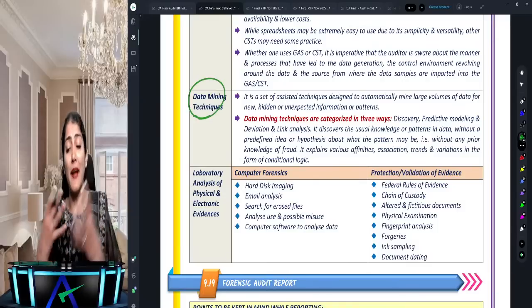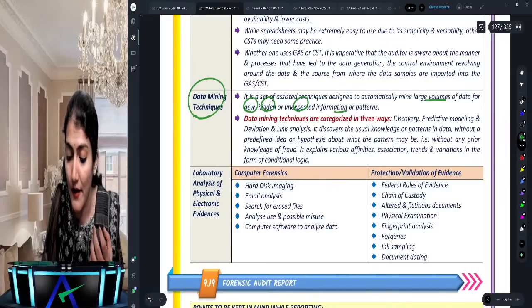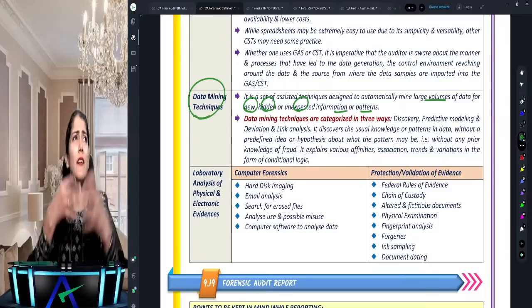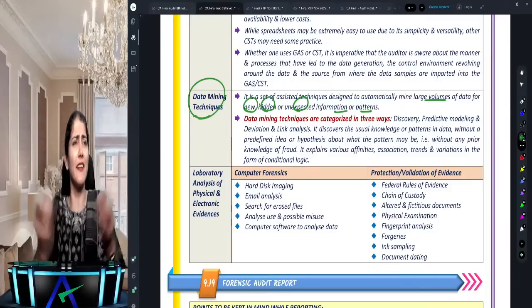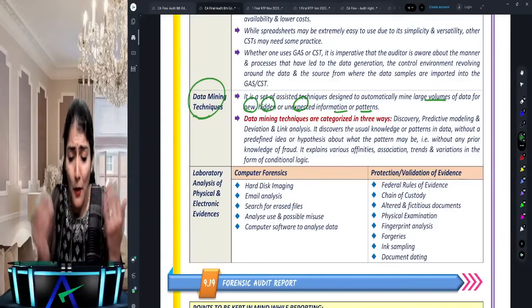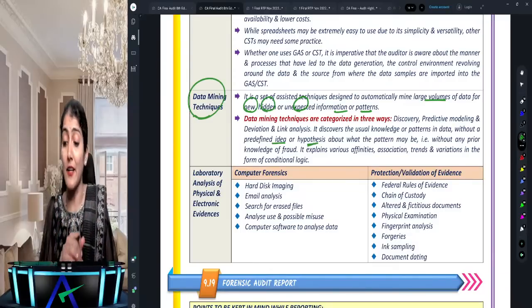So it says that it automatically mines a large volume of data to find new, hidden, or unexpected information. Right. So you just do the filtering, put the pivot, and run the pivot on the Excel, and automatically something comes out without having a predefined idea or hypothesis. So new, hidden, or unexpected information.